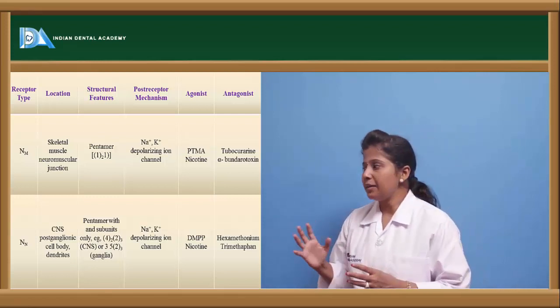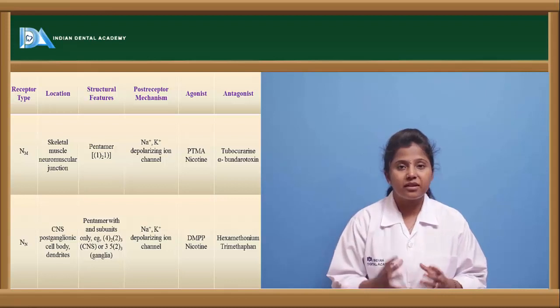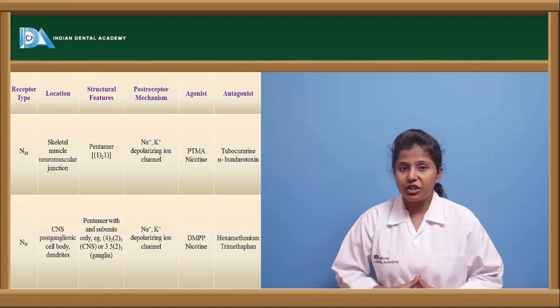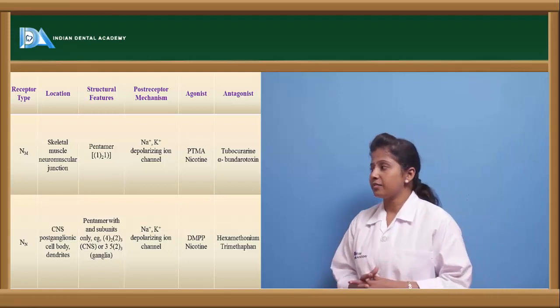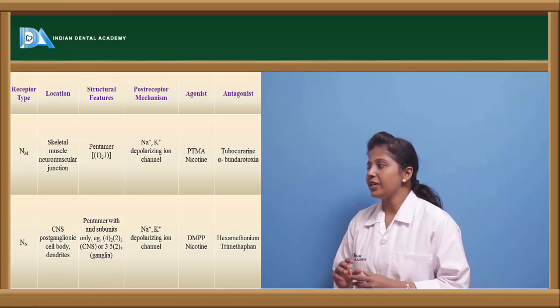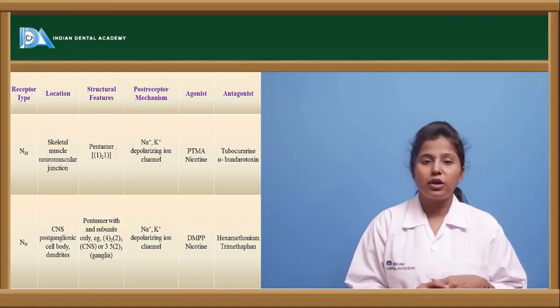So this NM type of receptor is a pentamer, a 5 subunit structure, of the ion channel gated receptor, and this shows the effect of sodium and potassium depolarization.